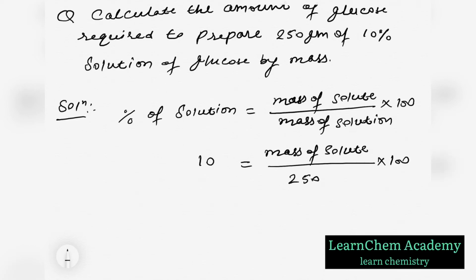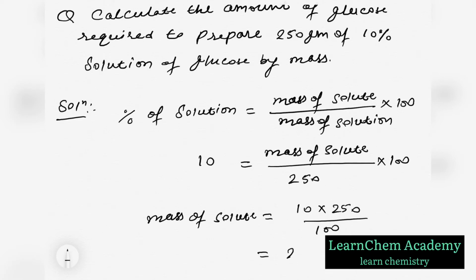So mass of solute is equal to 10 into 250 divided by 100, and we get 25 gram. This is the mass of solute.